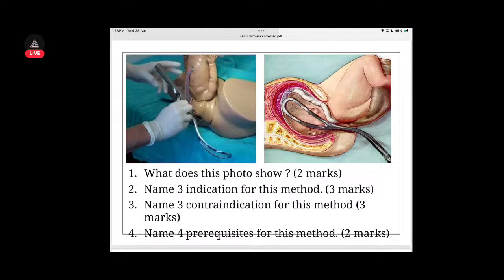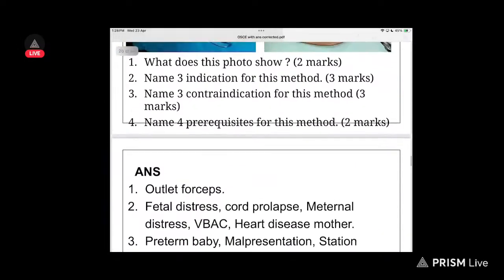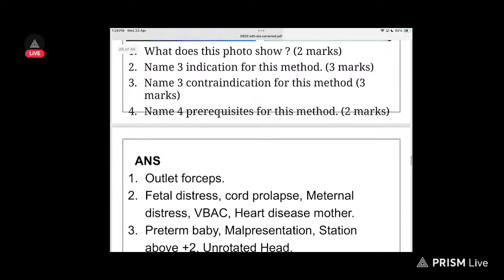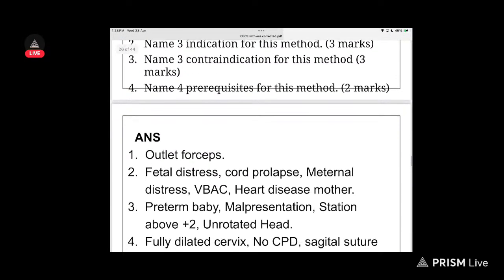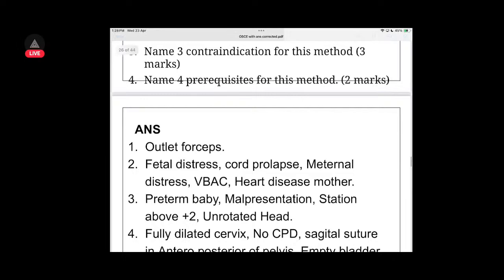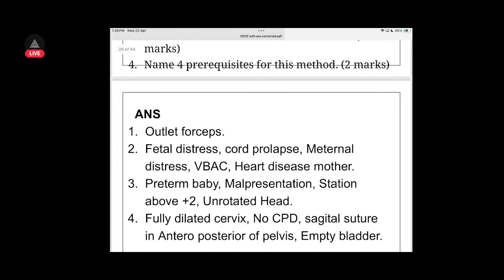Then, four prerequisites for this method: skilled obstetrician, first of all. Baby asphyxia is normal, maybe. Correct forceps, I'm not sure. Okay, this is outlet forceps in cases where there is fetal distress, cord prolapse, and maternal distress, VBAC, heart disease in the mother. Then contraindicated in preterm, malpresentation, station above +2 with unrotated head.